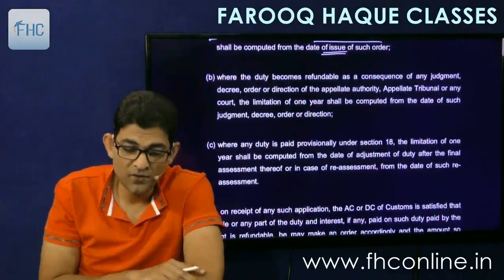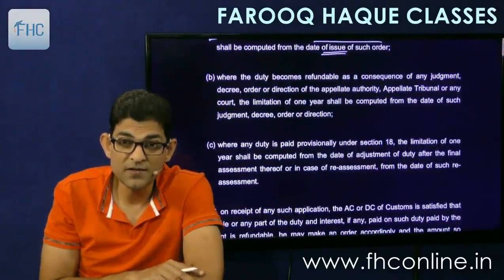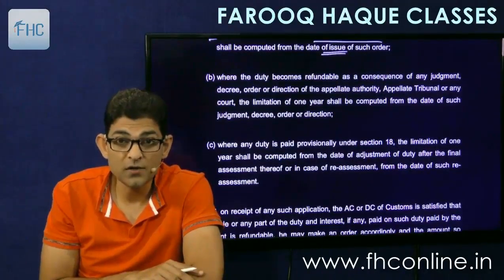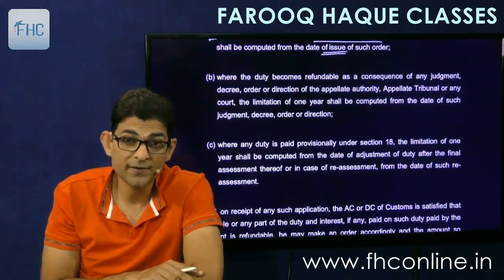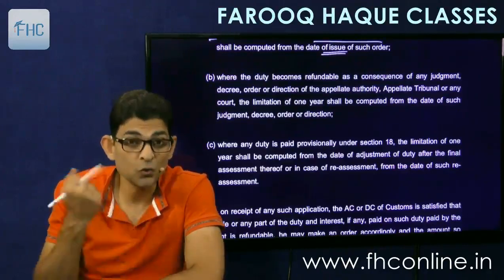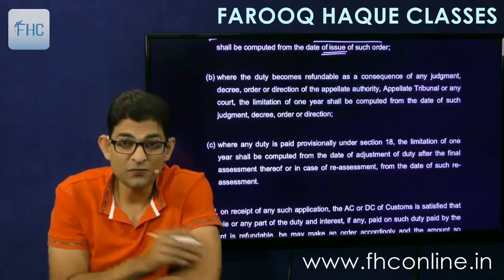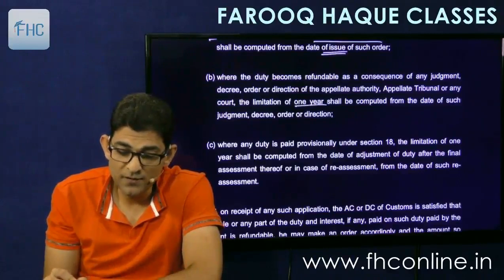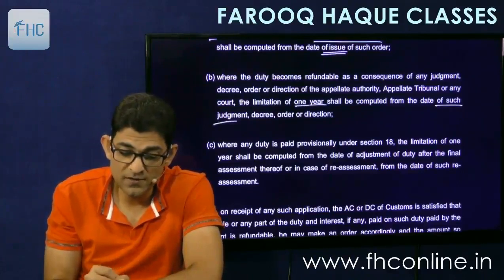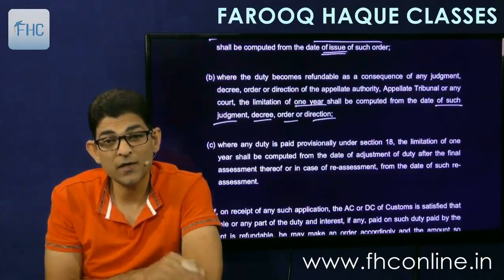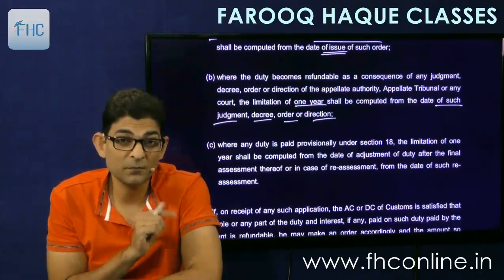Second, where the duty becomes refundable as a consequence of any judgment, decree, order or direction of any appellate authority, tribunal or court. So if this refund is coming out of court orders, you can say tribunal, court, appellate authority, then the limitation of 1 year shall be computed from the date of such judgment, decree, order or direction. So again, it will not be from date of payment of tax, but from the date of judgment, order or direction of the court. 1 year will start from there.